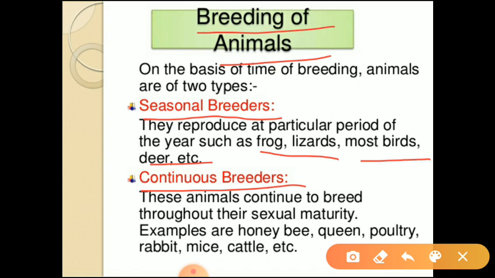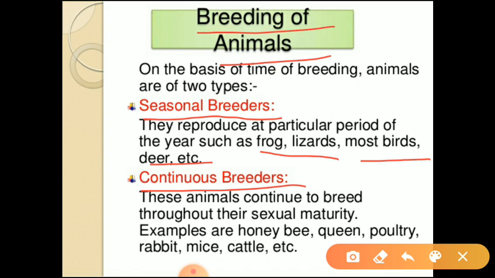Offspring will be produced. That offspring will be protected from predators, and they get ambient temperature and enough food and water. For all this purpose only they are mating at this particular period of time. Examples: frog, lizards, most birds, deer, all these come under seasonal breeders.